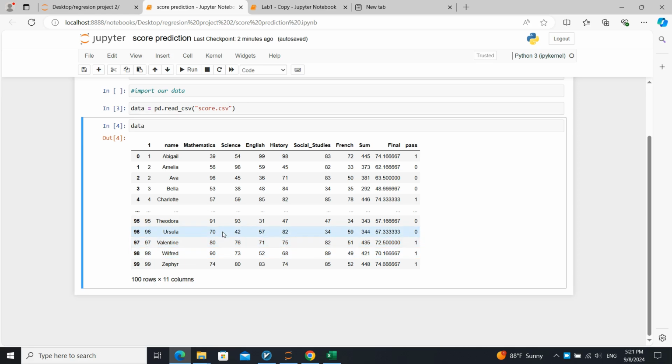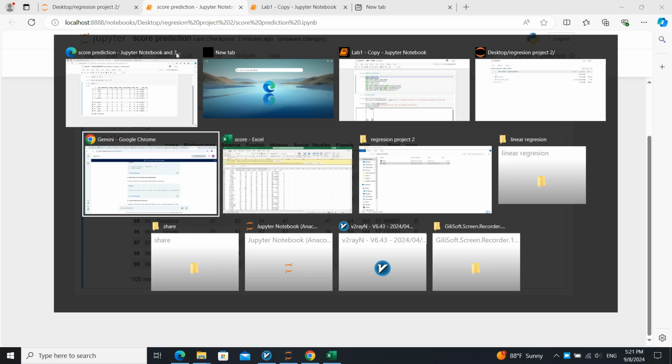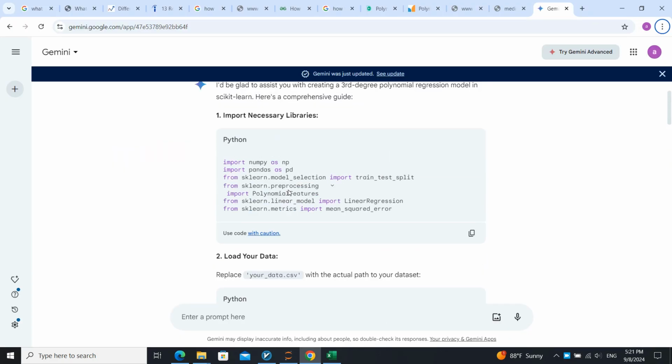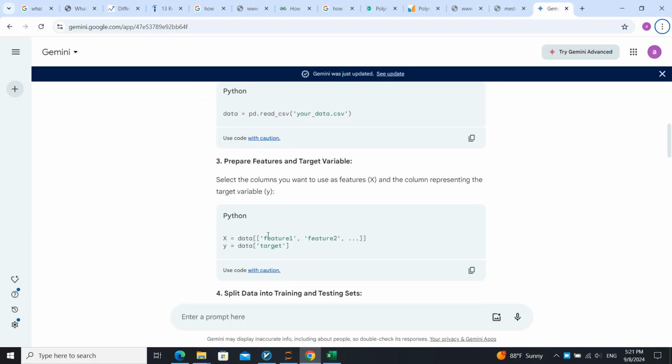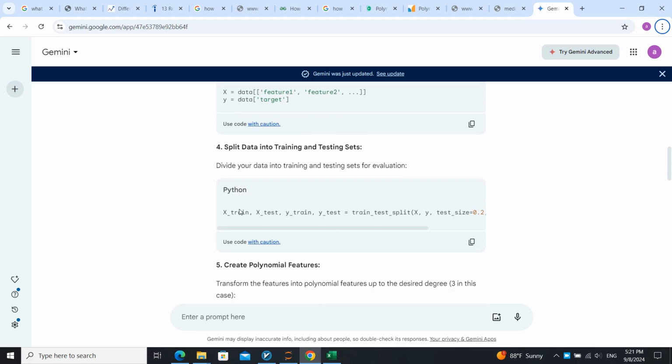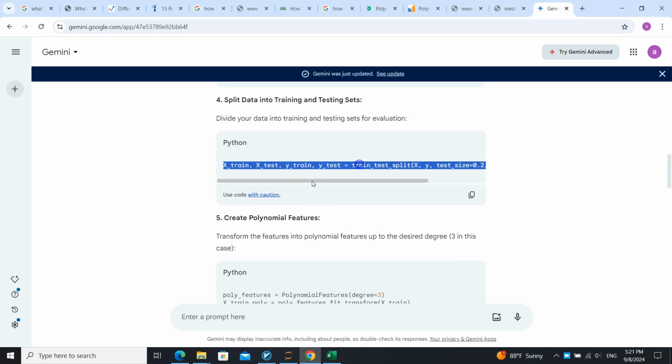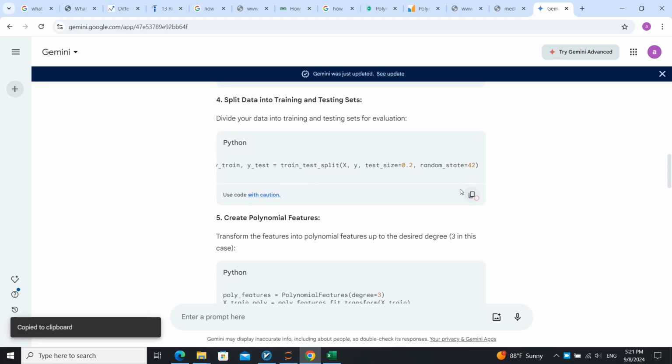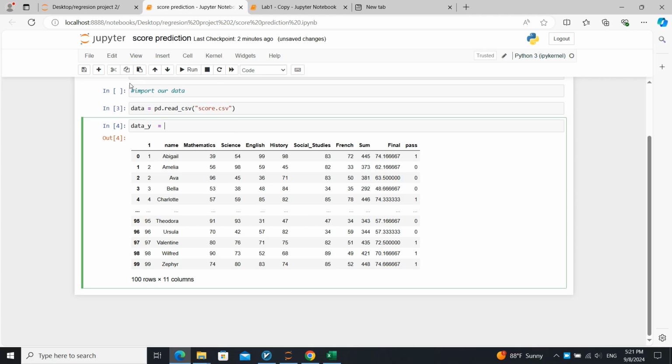At first, we create a data void and we say it's equal to, let's use something that Gemini gives us here: how to split train data.